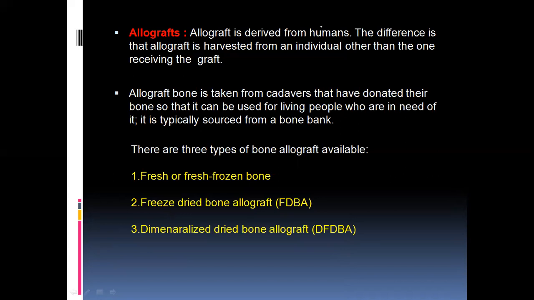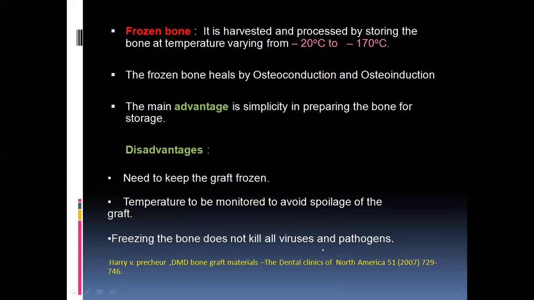And coming to the allografts, it is derived from the human. So the difference is it is the same species but a different individual. It's nothing but an allograft. And the three types of allografts again: fresh frozen bone, freeze dried bone allograft, FDBA, which is an abbreviation for freeze dried bone allograft, and demineralized freeze dried bone allograft. Okay. There are three types of allografts. Again, we'll discuss it in detail.